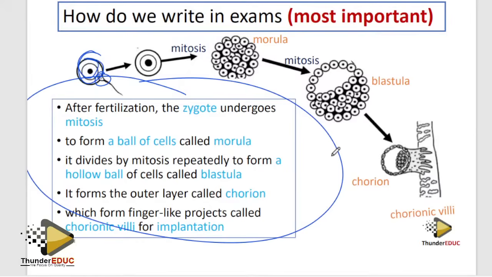Alright. Here they're saying, please don't tell me stories about the acrosome and the enzymes. No, they didn't ask you that. Right. What happens after fertilization? Immediately after fertilization, a zygote is formed. After fertilization, a zygote is formed, which undergoes mitosis. We give you a mark. To form what? It undergoes mitosis.